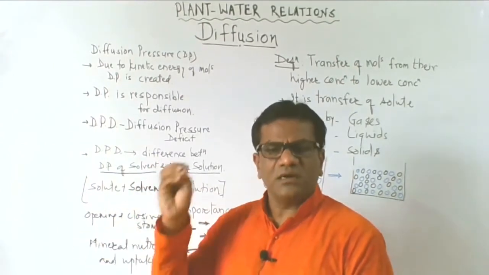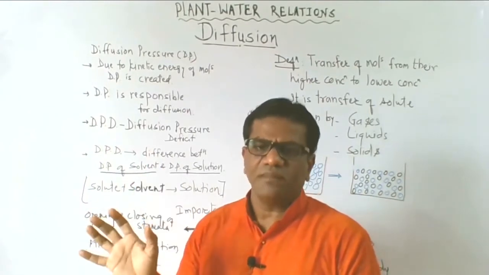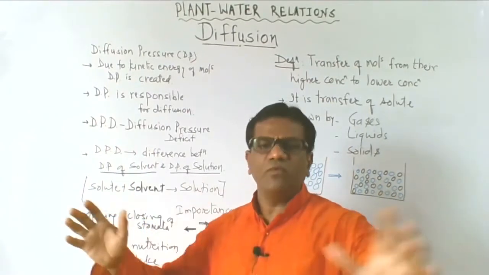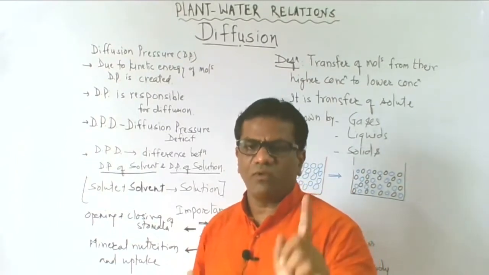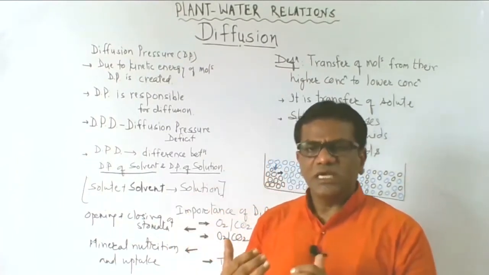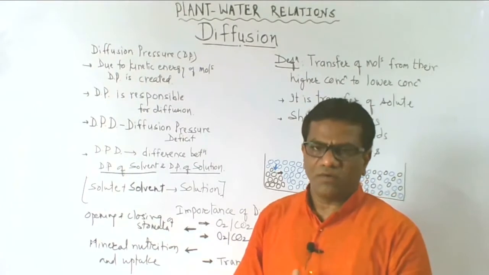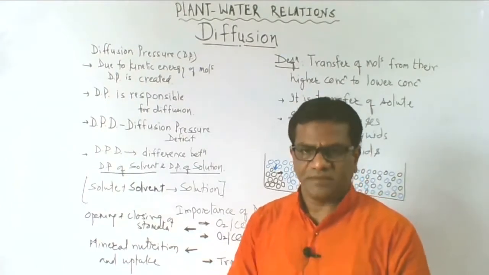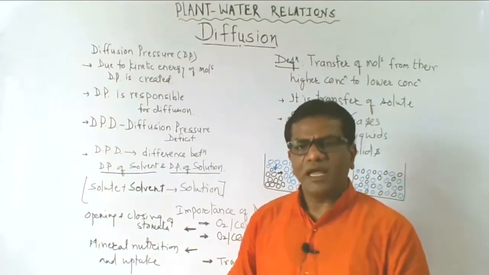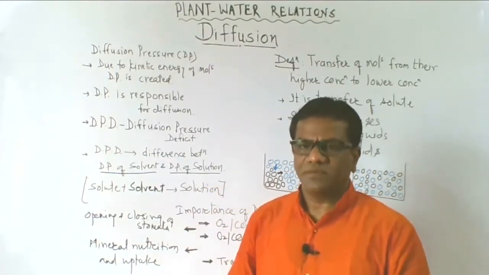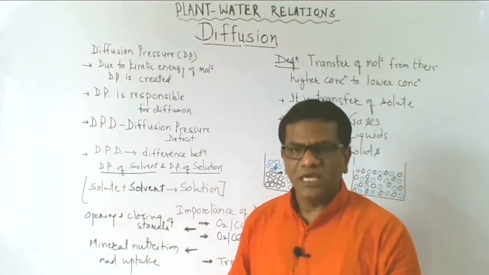That energy creates diffusion pressure in the particles, and that's why they move away from one another. So diffusion is the result of diffusion pressure. Initially there is diffusion pressure, and then due to this diffusion pressure, diffusion occurs.